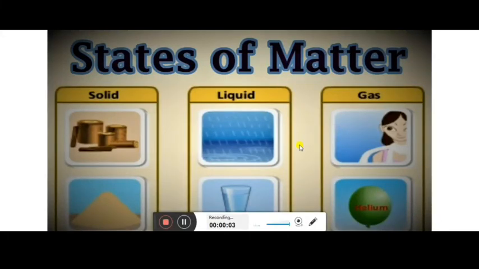Hello children, now I came with my another video, that is the characteristic of the three states of matter. Here you can see there are three states of matter: solid, liquid and gas, what you are going to study.